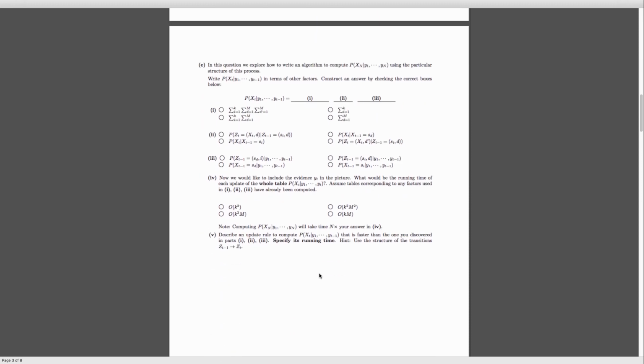For this one, we're going to figure out, given all these tables and conditional probabilities we have in our hidden Markov model, how do we actually compute what we want to know, which is the state we're currently in given our observations. For all of these sorts of filtering algorithms, they all have a really similar structure, where you write them recursively in terms of the previous version of this thing, x t minus 1 conditioned on y 1 to y t minus 2.